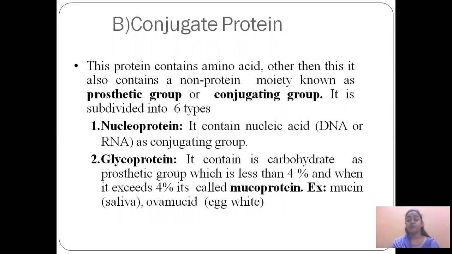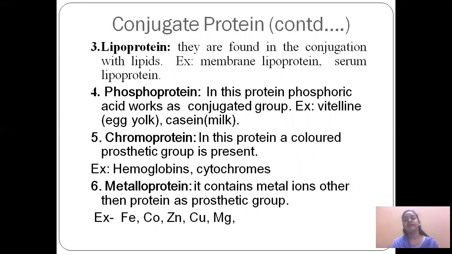Second type of protein is conjugated protein. What is the meaning of conjugated and why is it different from simple protein? It contains a non-protein moiety in addition to the protein part. They are also subdivided into six types. First is nucleoprotein. Its non-protein part is a nucleic acid, RNA or DNA. In glycoprotein, carbohydrate is present as the non-protein part. Lipoprotein has lipid as a prosthetic group. Phosphoprotein has phosphoric acid as a prosthetic group, for example egg yolk and casein in milk.